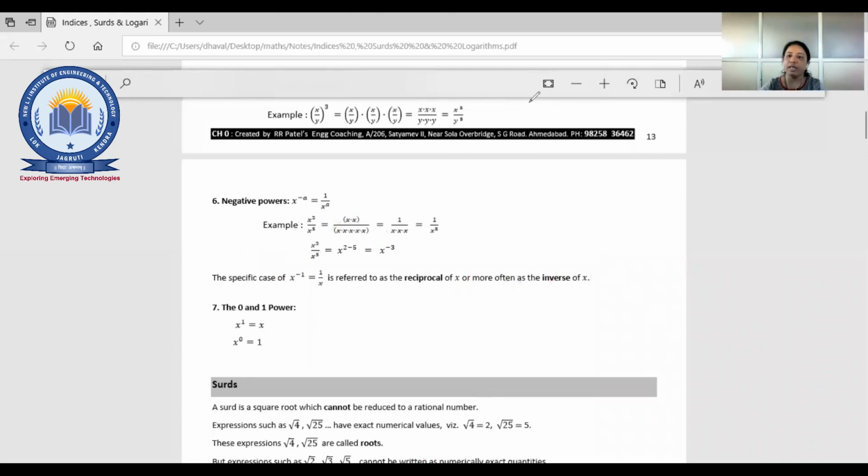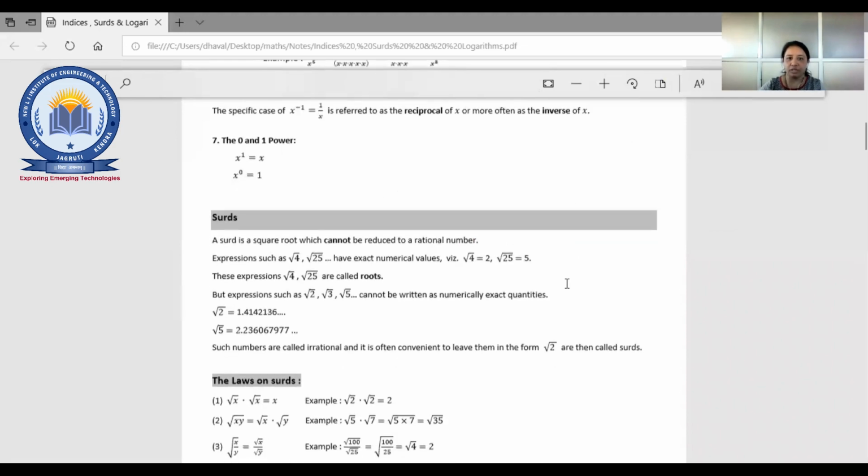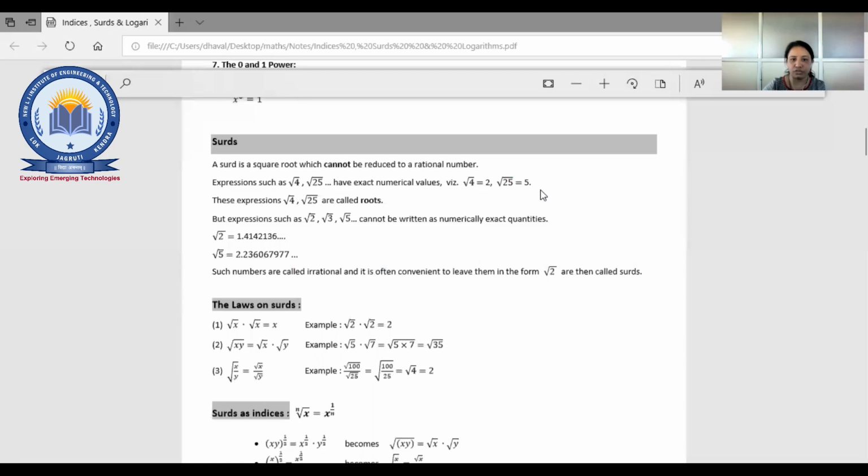So that is about indices. We'll move to the next one, that is surds. As one of the students read, a surd means it's a square root which cannot be reduced to a rational number. Can anyone tell me what is a rational number and an irrational number? I want one student to unmute. Don't write in the chat box for this answer. I want one student to speak something about rational numbers and irrational numbers.